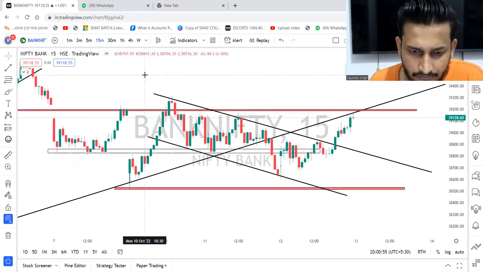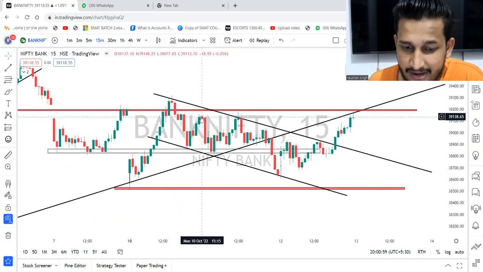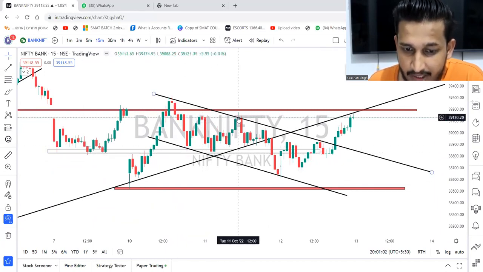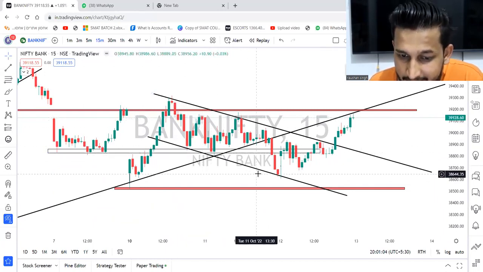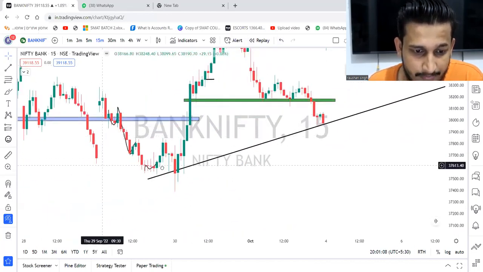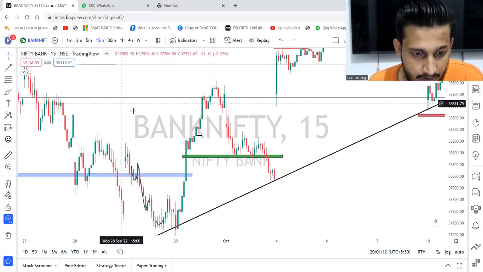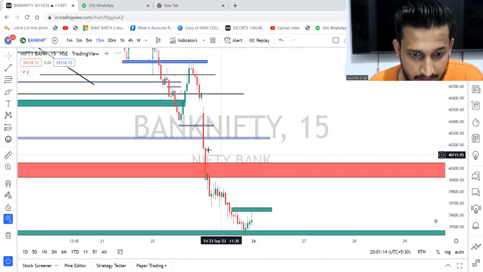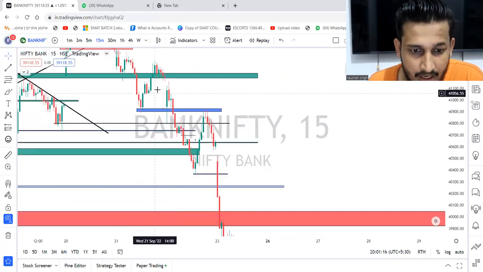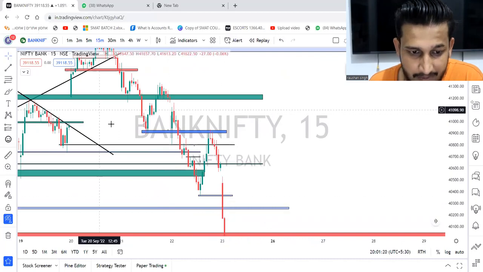Same, if it is going for the selling side, it came downside, it went up. Here we have a kind of bullish reversal. It came down, it went up. Here we have a bullish pin bar. Again it came down. If the market was going downside, came down, went up, bullish pin bar, the market came downside.